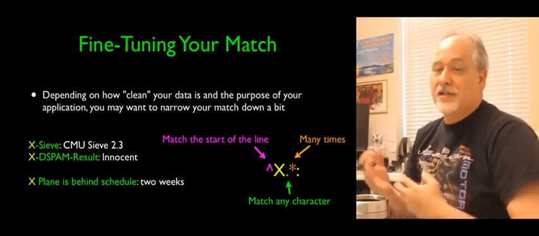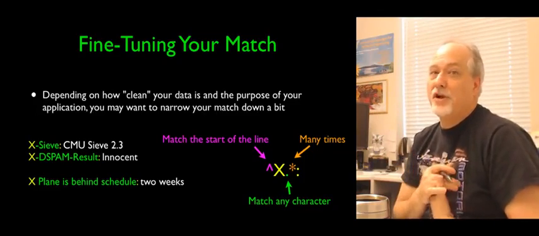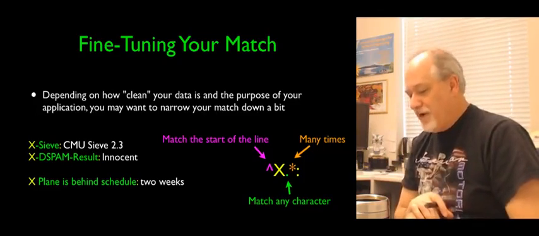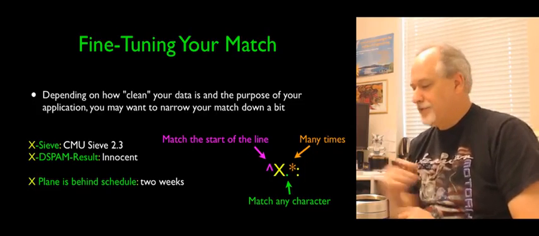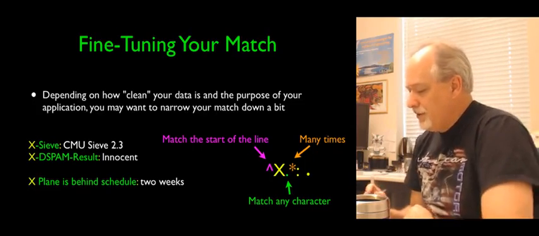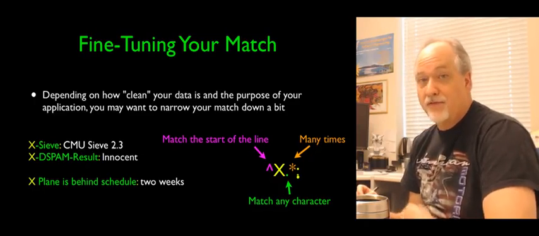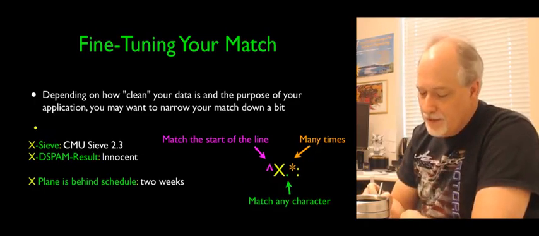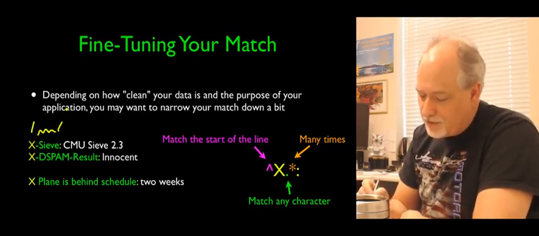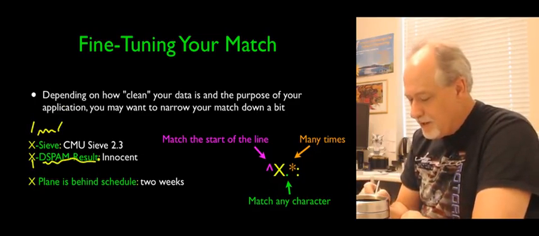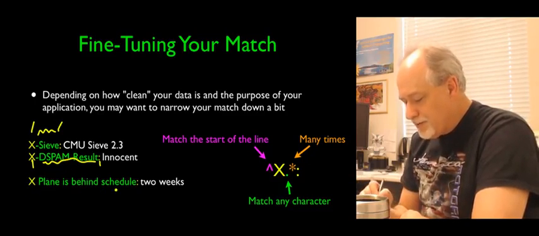But if your data is less clean, or even if you just want to be real careful, you can fine-tune your matching. So here's that same match. Give me a character X followed by any number of characters followed by a colon, and that's what I'm looking for. Give me lines that match that pattern. So this X starts at any number of characters, colon, great. Oh wait, and there's an email message that says X plane is 2 weeks behind schedule, colon 2 weeks.